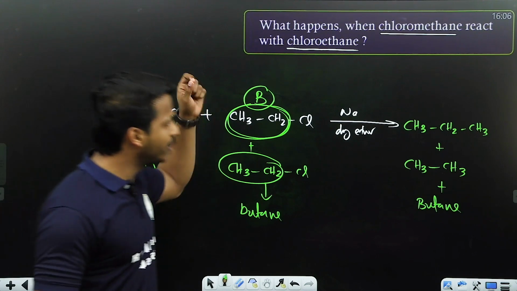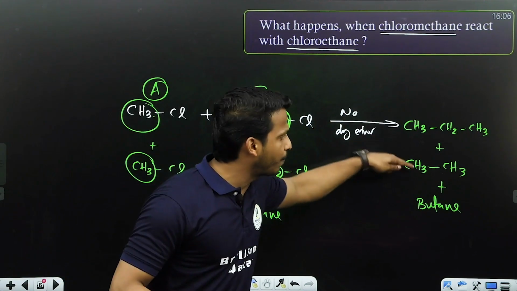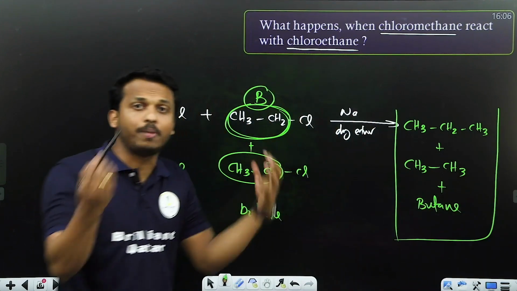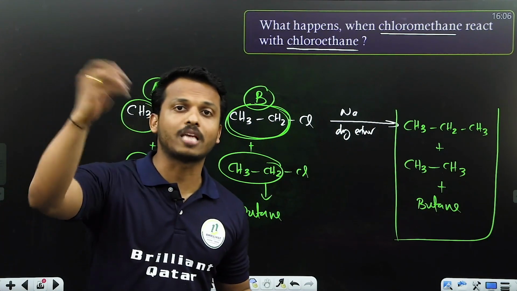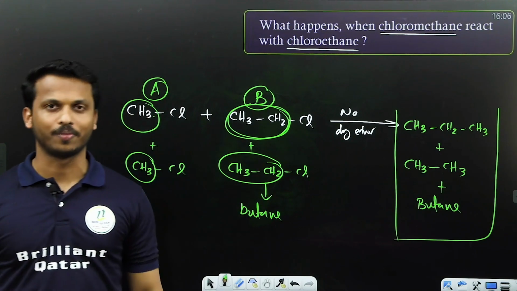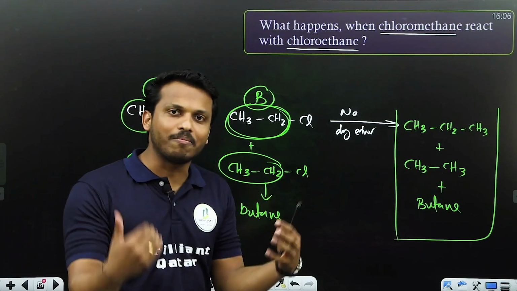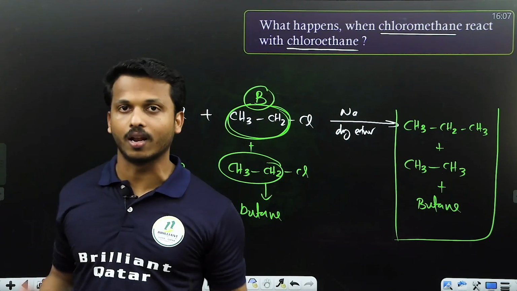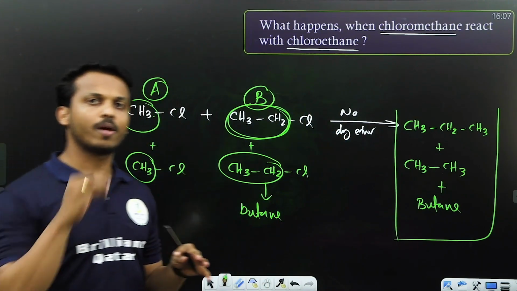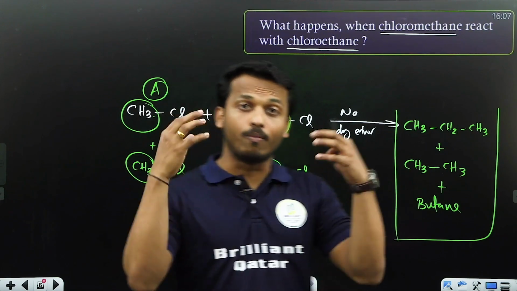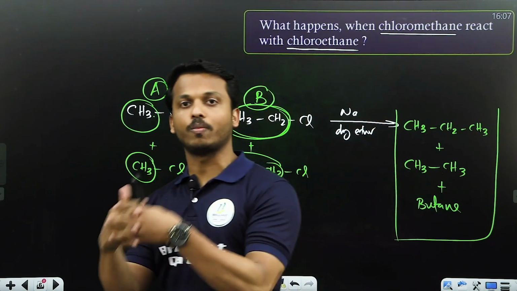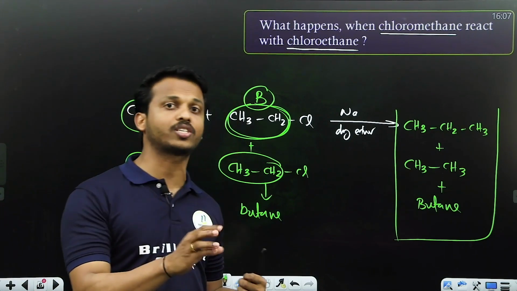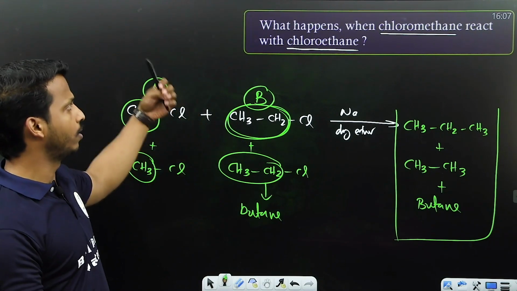Why? Because in this reaction, if you are getting 3 products, they are all forming in the same mixture, meaning the same beaker. Can you separate them out? It's a solution, dear all. So, all these 3 are in the same beaker, meaning you can't separate them out, right? The separation becomes difficult. That's why we avoid mixing different haloalkanes, and we mix two same haloalkanes during Wurtz reaction. Hope it's clear, what Wurtz reaction is and its demerit.